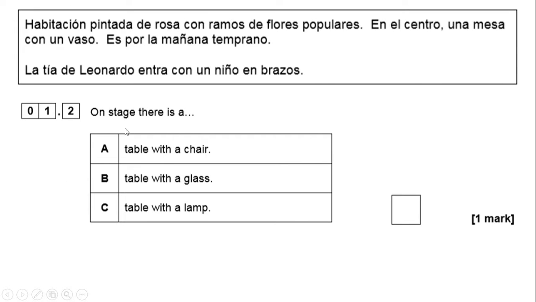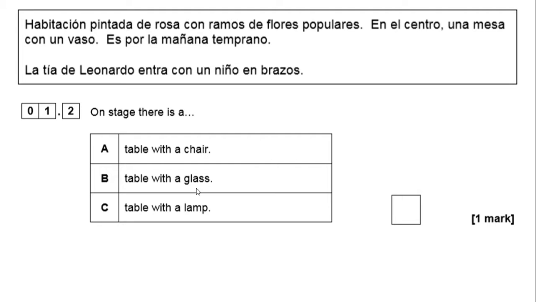Part 2. On a stage there is a table with a chair, table with a glass, or table with a lamp. Let's look at the second sentence for this. En el centro, una mesa con un vaso. So the key word we're looking at is the word vaso. In the centre, a table with a, and vaso means glass. So it's B, a table with a glass.